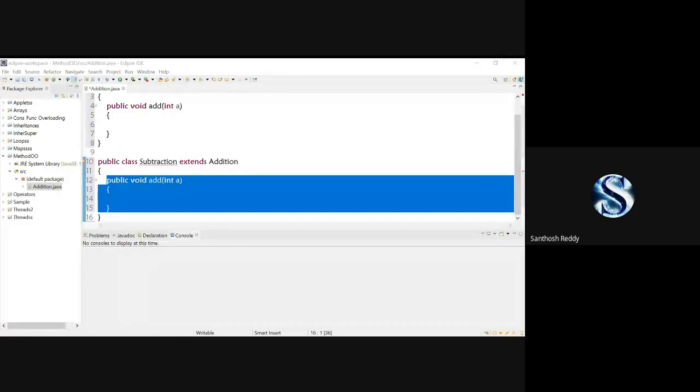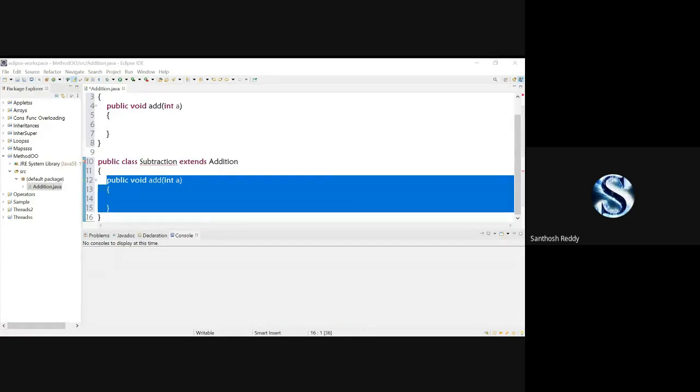Rakshita? Yes, sir. Yes, sir. If you have understood, kindly post some messages in the chat box so that I'll get to know whether you have understood or not. What do you mean by method overriding?